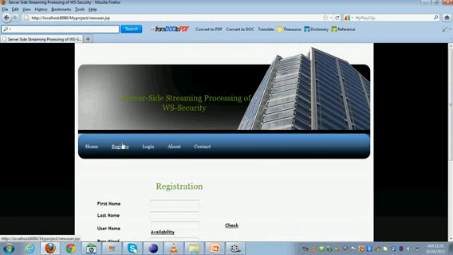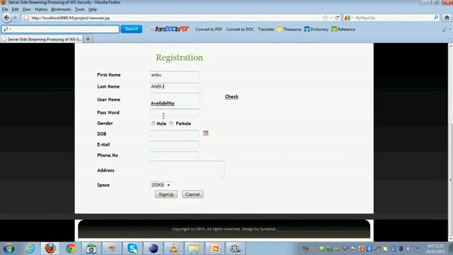First, the new user has to be registered. We have to give the first name and then the last name, check the availability, and then give the password.